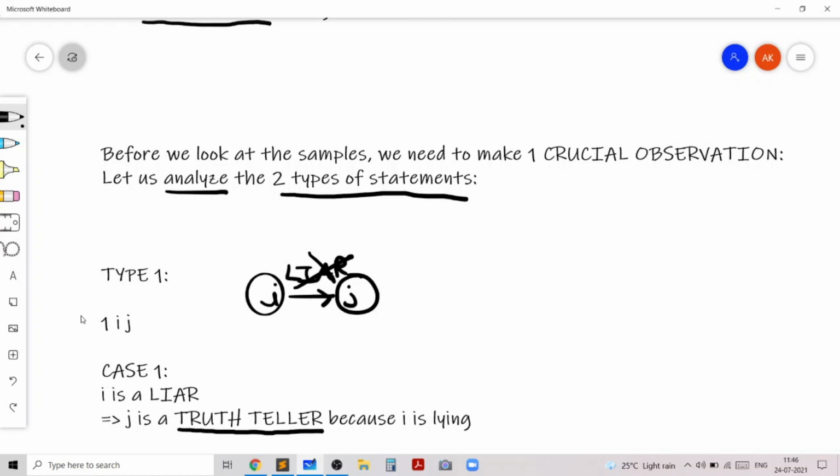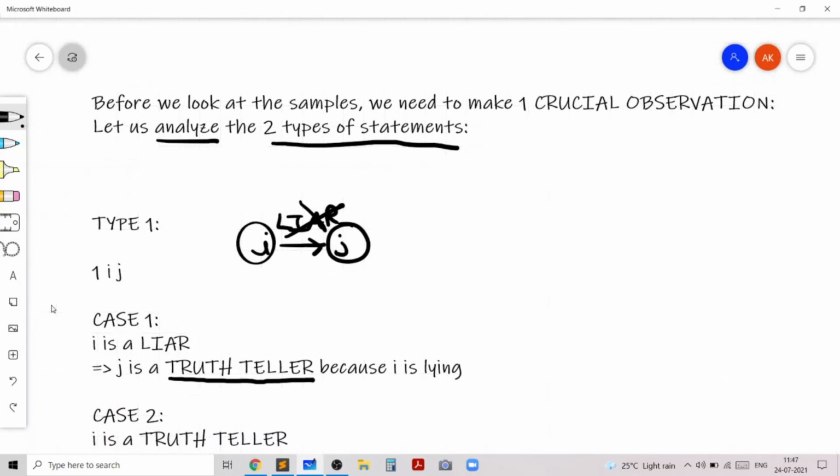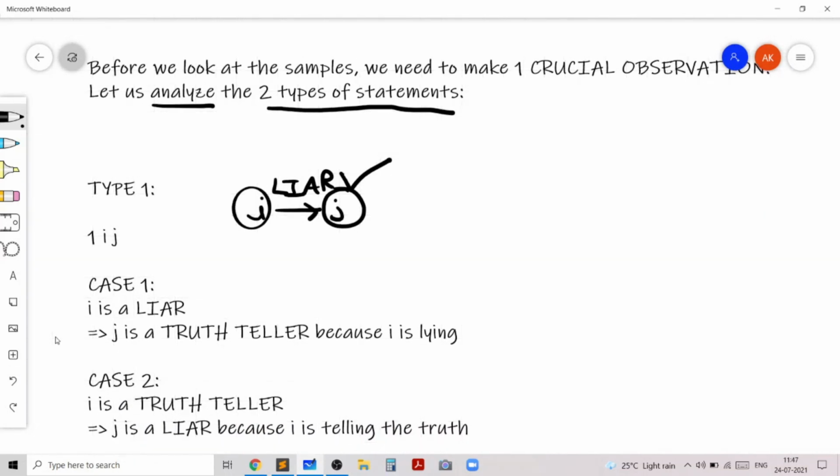Now let's look at case 2. In case 2, i is a truth teller. So if i is a truth teller, then the fact that i is claiming j to be a liar is correct. And that's why we know that j is a liar.